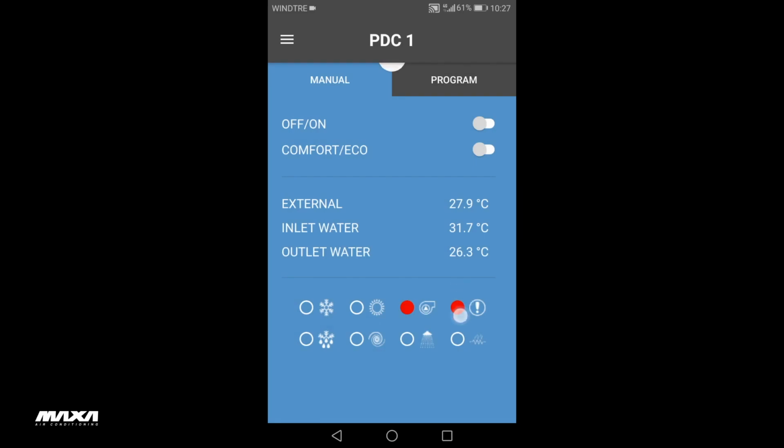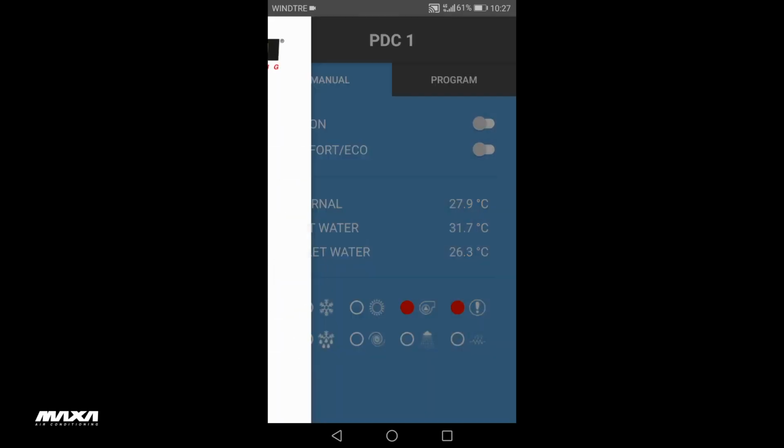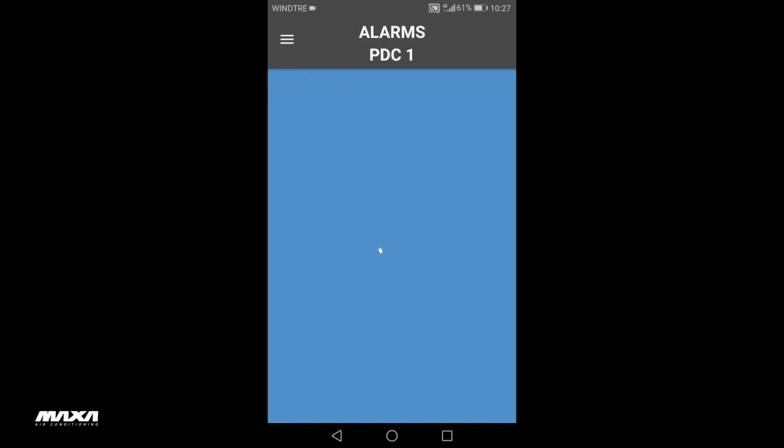The heat pump screen displays any malfunction alarms. To display the error, open the drop-down menu and select the heat pump alarms.